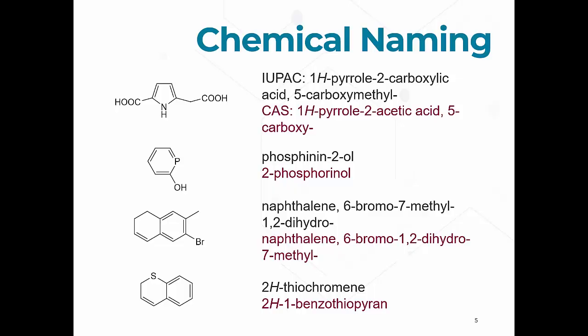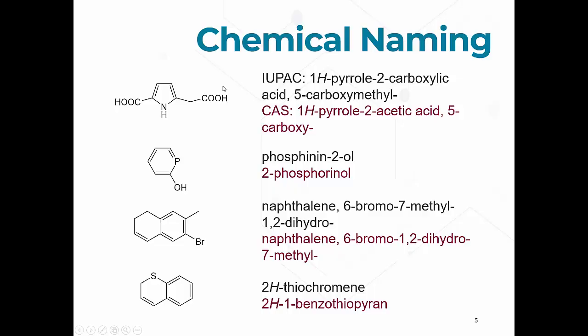So a little bit different. And actually the numbering is opposite for these, because the carboxymethyl is the acetic acid part, and the 5-carboxy is the 2-carboxylic acid in the IUPAC name. So depending on how they do this, they even are numbering these groups differently, right?